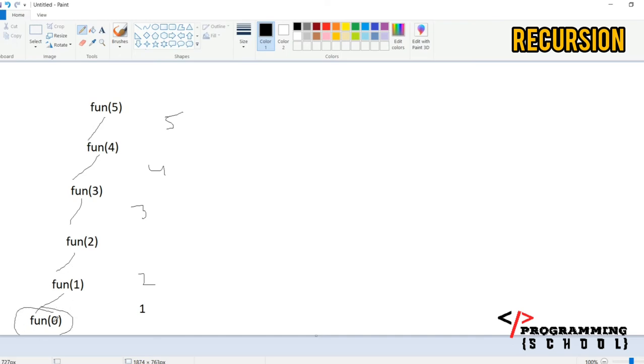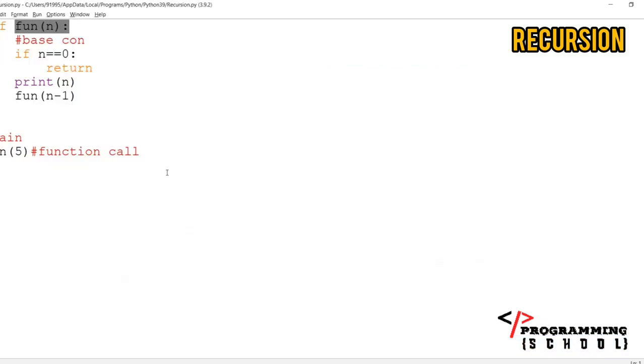Now how it is working: it is going back, it is going back, it is going back. Yes, I am reaching the depth of the recursion where I have to stop, then it is reversing again. That's why the recursion is working on backtracking every time. Then it is going back like this. It is printing 5 4 3 2 1, and it is not writing anything as it goes back again. In this way the recursion is working here.